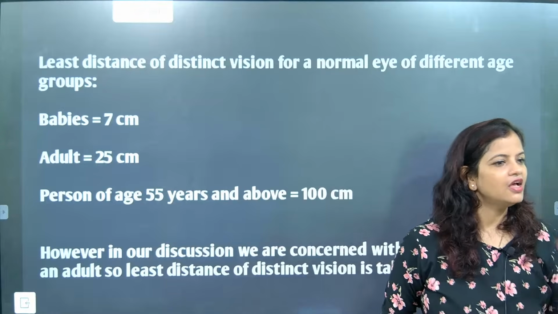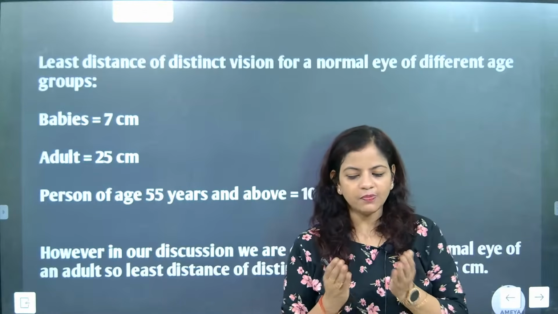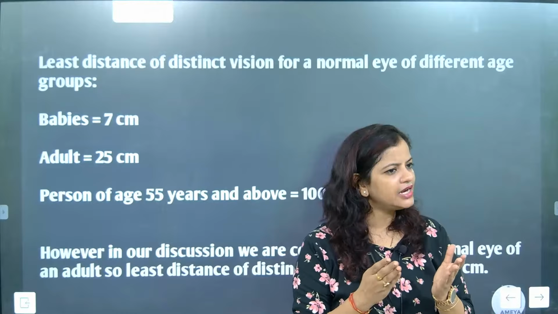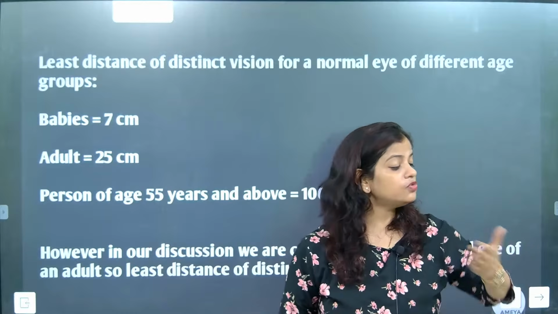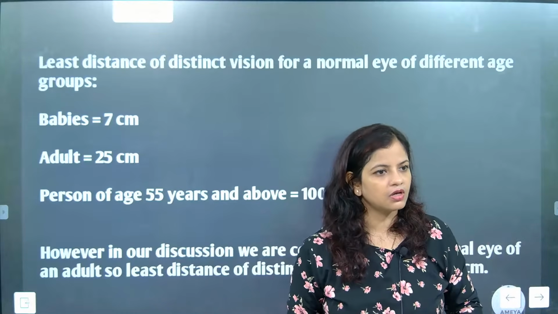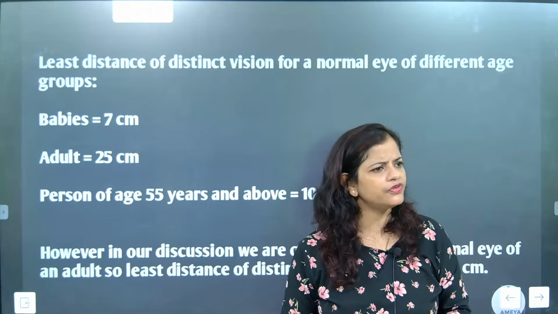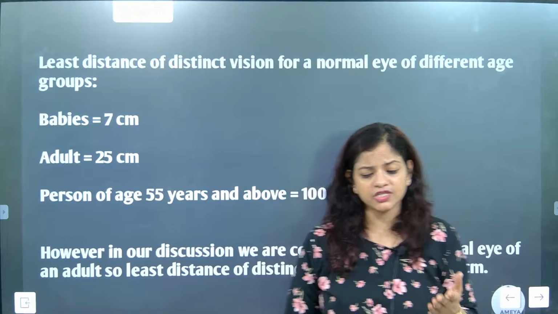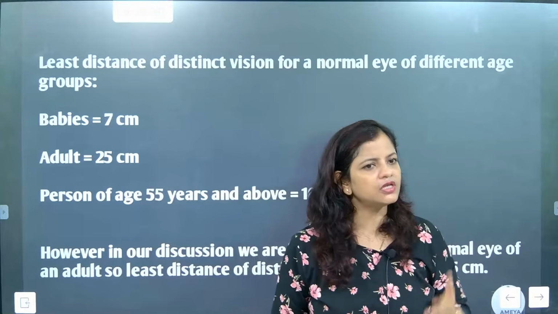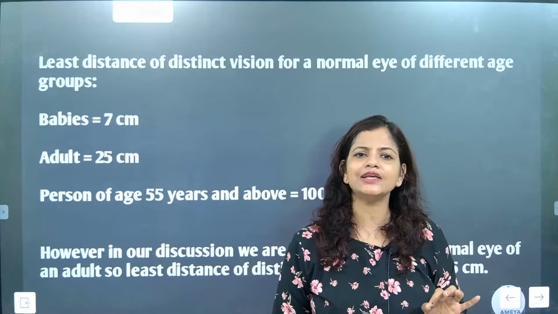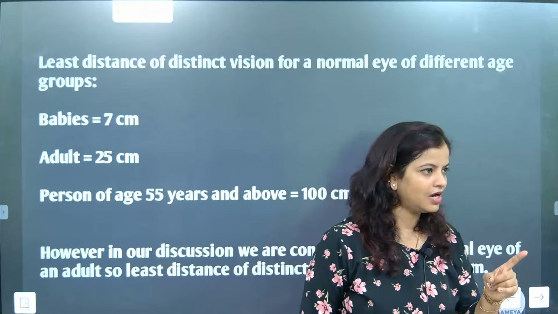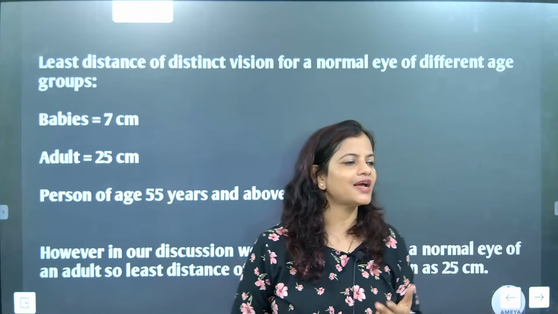Are you understanding? Usually, whenever you are keeping a book in your hand and reading, fine. But when you start adjusting the book to have a clear vision, or adjusting your mobile to have a clear vision, that means what? It's a clear indication that something is not good. That means your vision is disturbed.